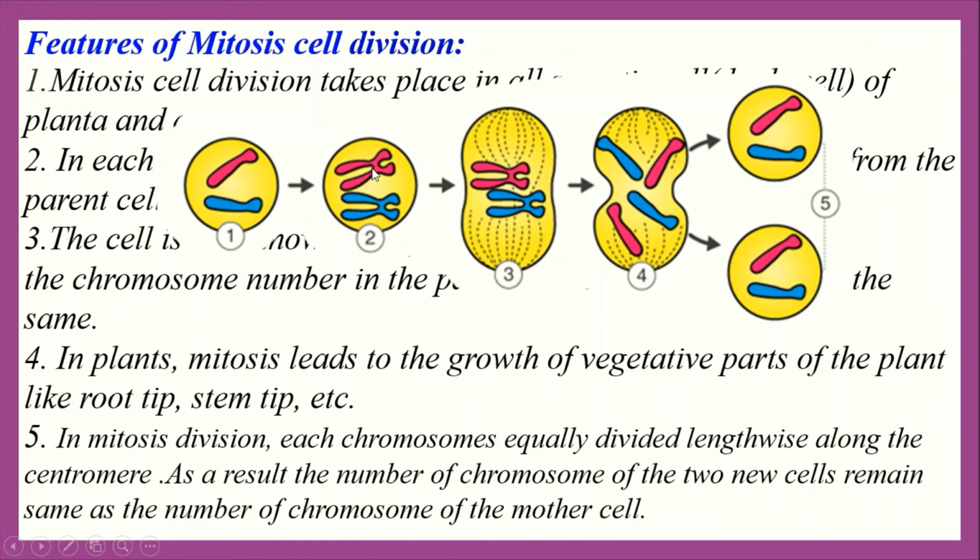Chromosome divides lengthwise along the centromere. The middle portion, this one is called centromere. And finally the chromosomes divide independently and the daughter cells contain the same number of chromosomes. For this reason, mitosis cell division is called equational division.